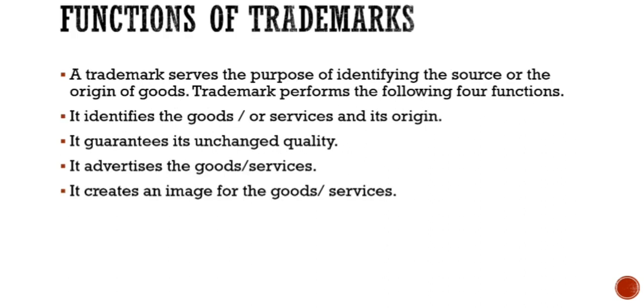Functions of the trademark. A trademark serves for the purpose of identifying the source or the origin of the goods. Trademark performs the following four functions. It indicates the goods or services and its origin. It guarantees its unchanged quality. It advertises the goods and services. It creates an image for the goods and services.